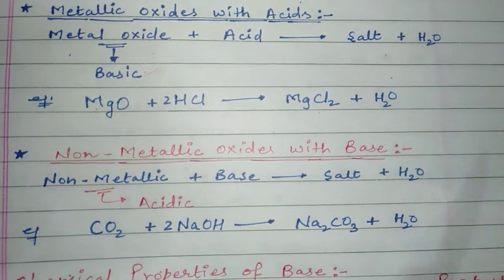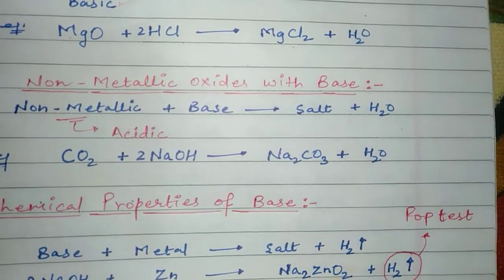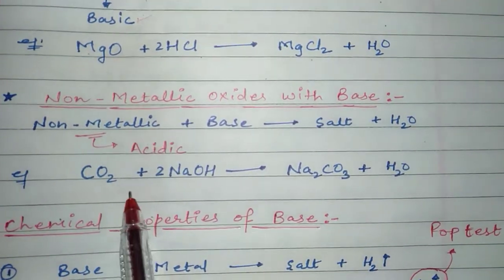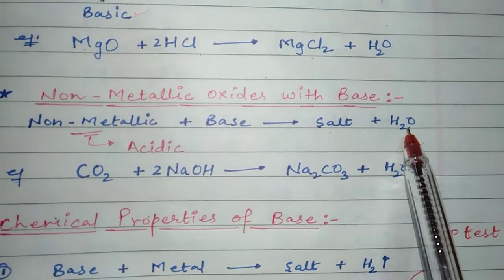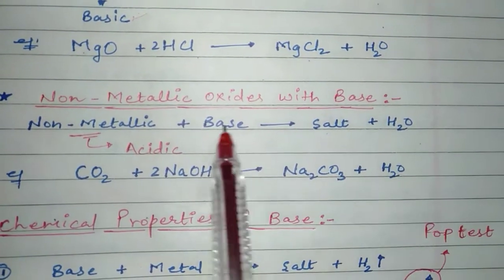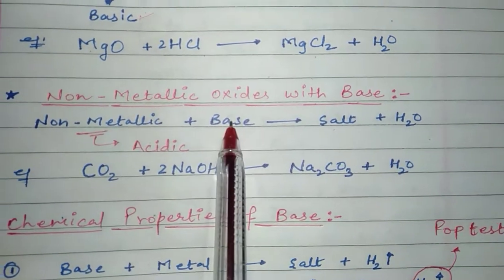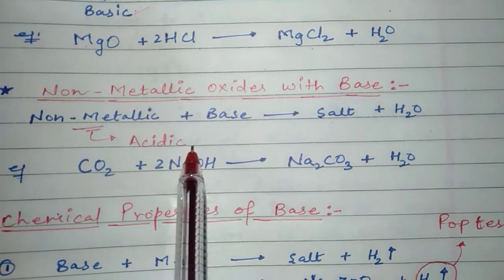Similarly, student, when a non-metal oxide reacts with a base, what will happen? When a non-metal oxide reacts with a base, it will form salt and water. Now the base is neutralized by the non-metal oxide. It means the non-metal oxide has acidic character.